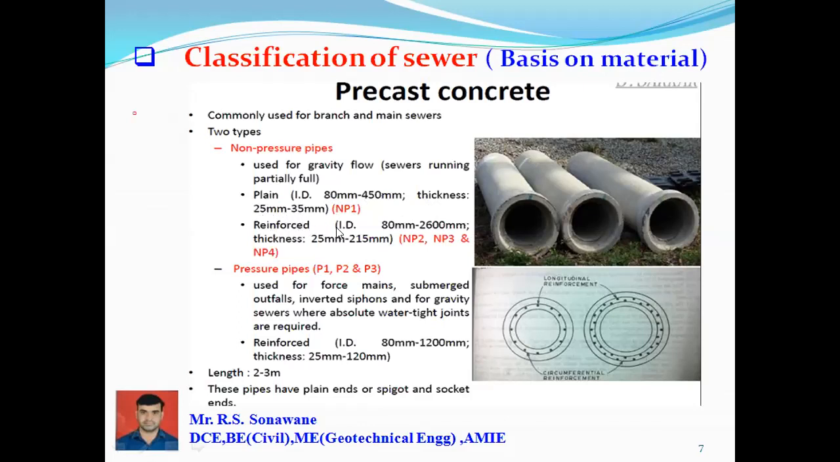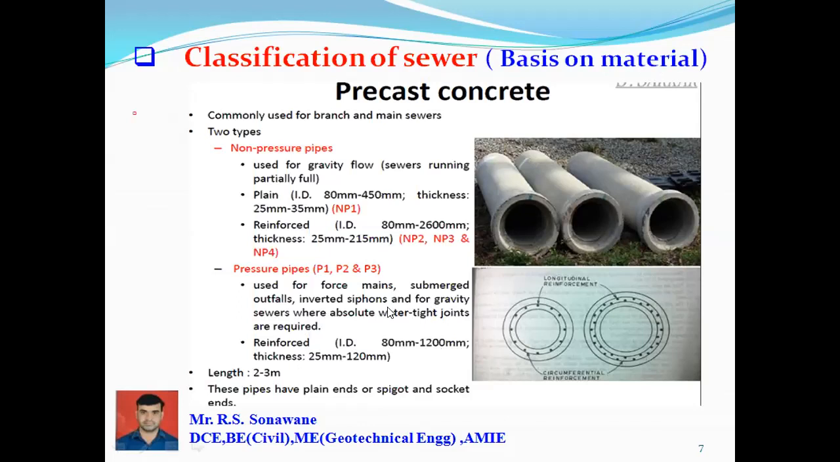The reinforced, that is internal diameter, reinforced provide केले असतील, that is 82 to 2600 mm, and thickness which will be 25 mm to 215 mm. हे नॉन प्रेशर पाईप साठी असेल. द प्रेशर पाईप साठी असेल यूज फॉर द फोर्स मेन, सबमर्ज आउटफॉल, इन्व्हर्टेड सायफन, फॉर ग्रॅव्हिटी सीवर. Sewer where the outside tight joints are reinforced and those having 80 mm to 1200 mm thickness असेल.